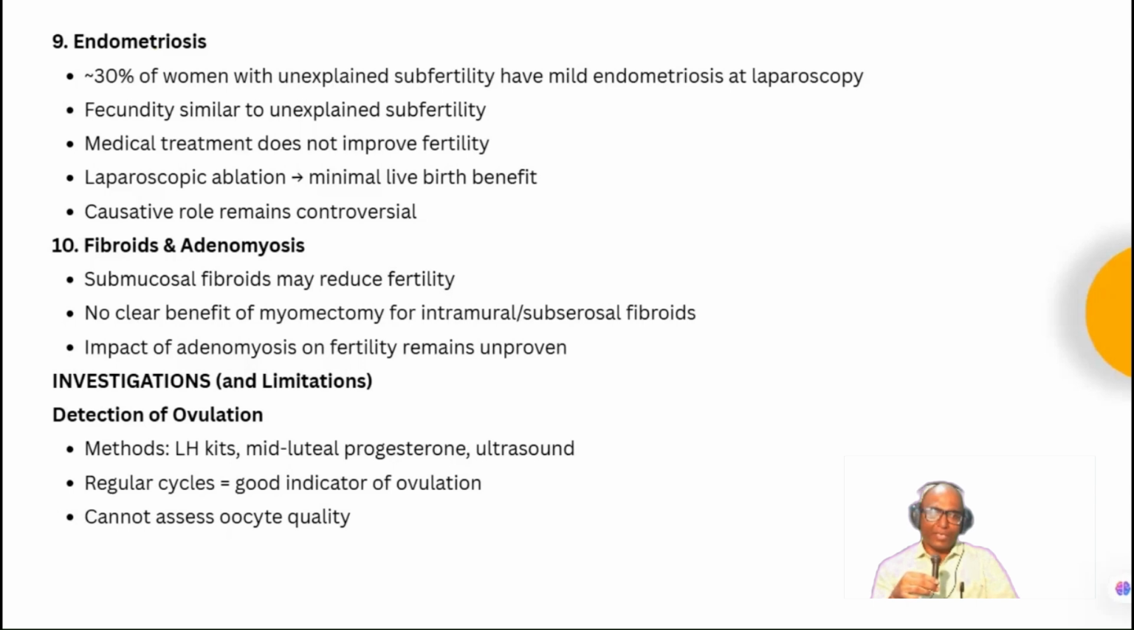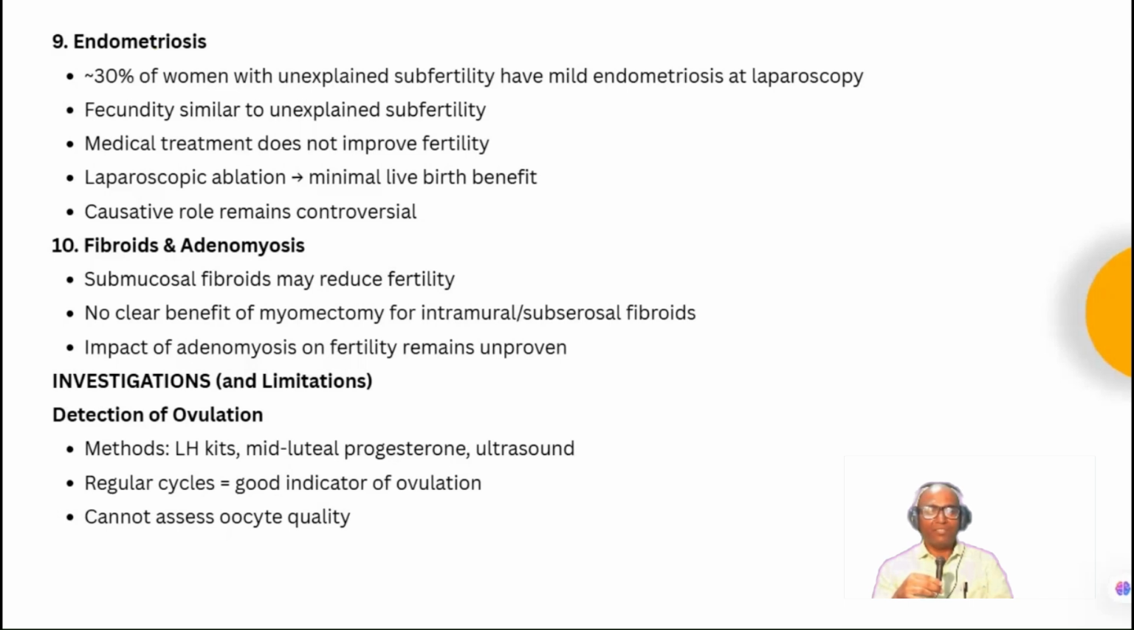Other is endometriosis. Around 30% of women with unexplained infertility may have mild endometriosis, which is detected only on laparoscopy. So fecundity is similar to unexplained infertility. Again, medical treatment does not improve the fertility. Laparoscopic ablation may have minimal benefit for these patients, and the causative role remains controversial. Then there can be fibroids and adenomyosis.